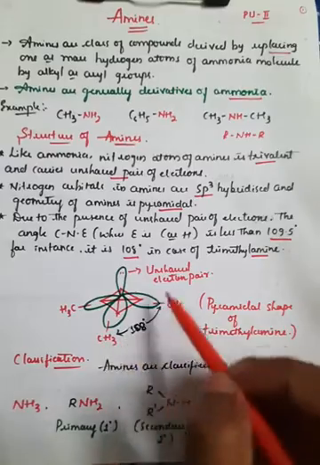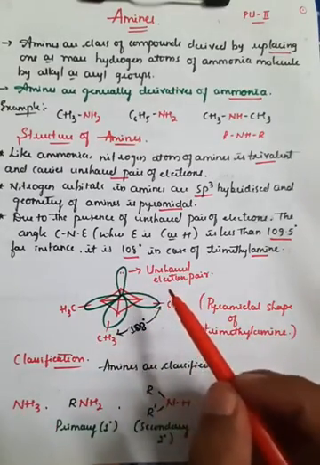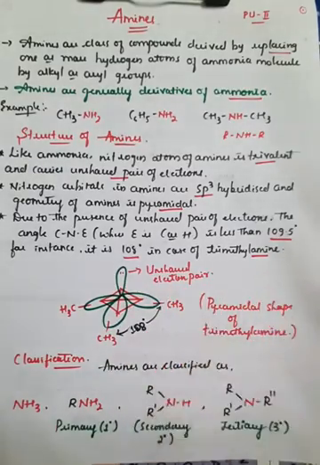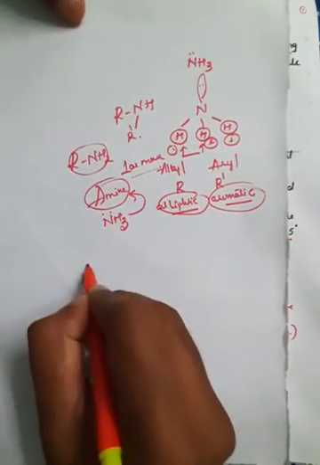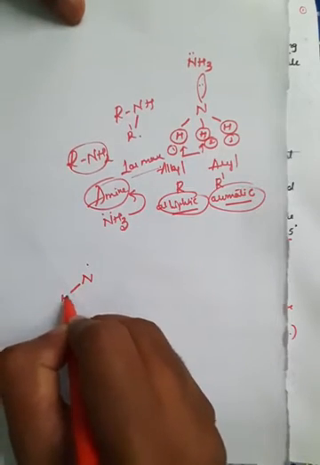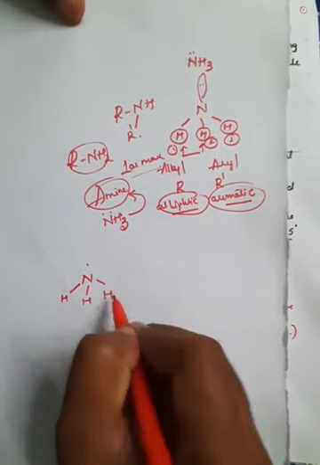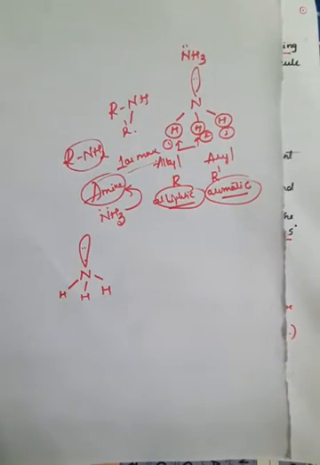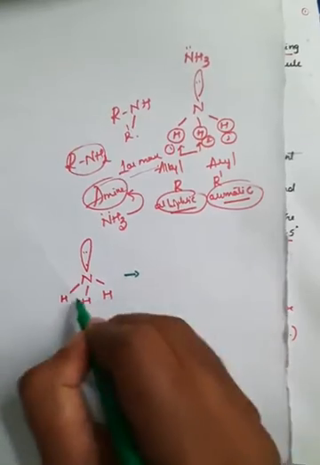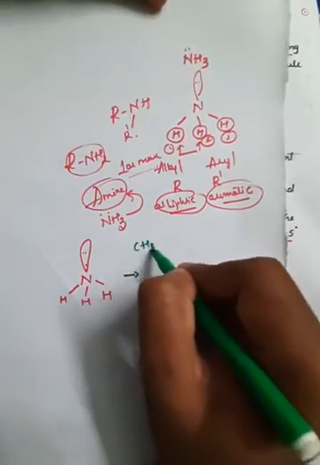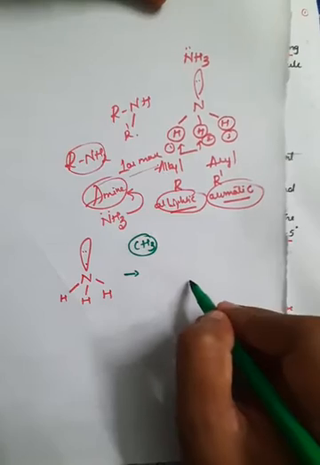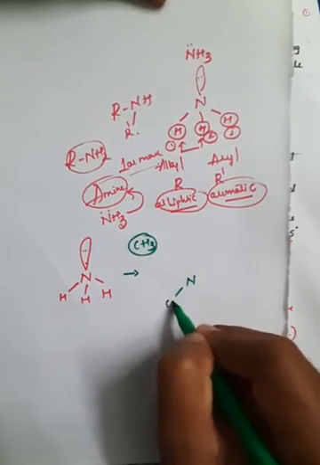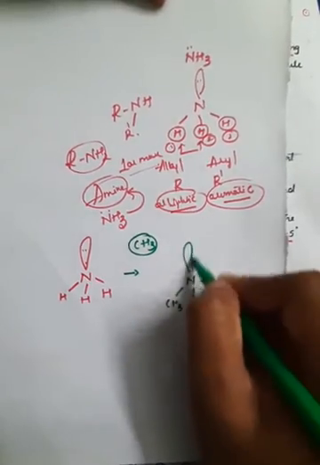And here we have given the structure of the amine. That is trimethylamine. If you draw the structure, this is ammonia, so here it is H, and there is one lone pair of electrons here. After it converts into trimethylamine, three hydrogens are replaced by CH3 groups. So nitrogen is bonded with CH3, CH3, CH3, and there is one lone pair of electrons here.